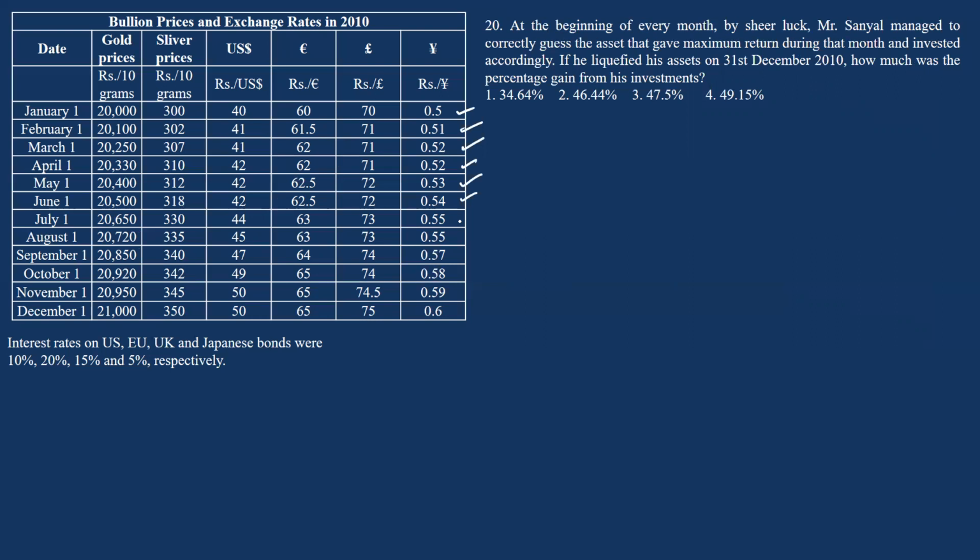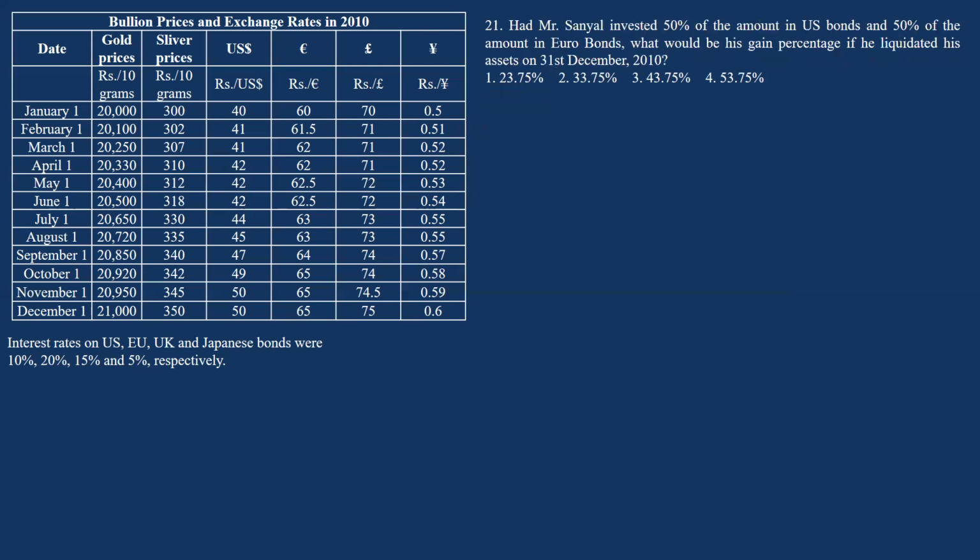Now in February to March, if the maximum returns were given by US dollars, not US, okay, let us say silver. He has invested. Now he will be liquefying all the amount that he has put in the month of January, and he will be transferring that to silver, isn't it? So you need to find the asset that will be giving maximum return for all these 12 months. Okay, which is a difficult task to do. So I want you guys to skip this question directly.